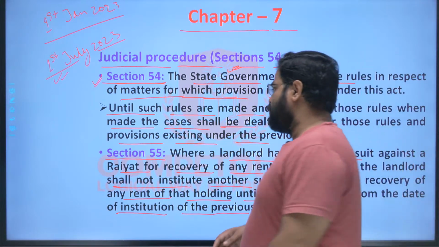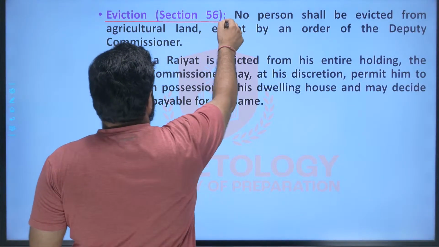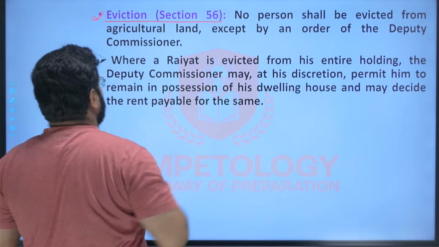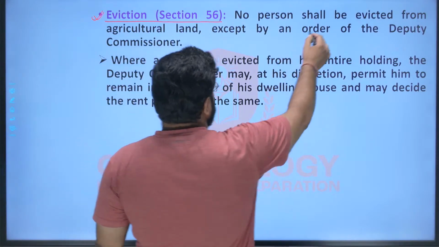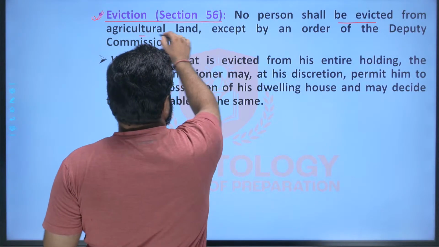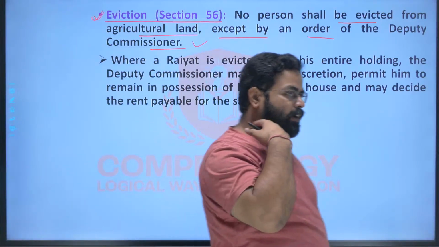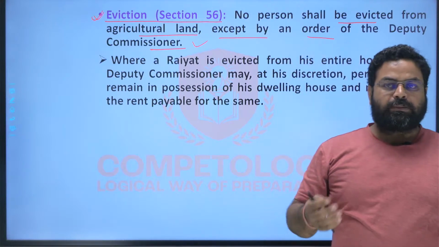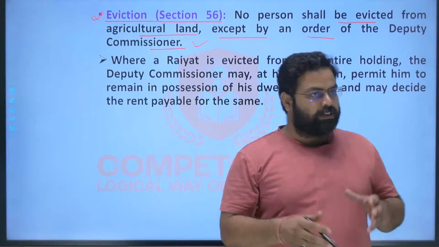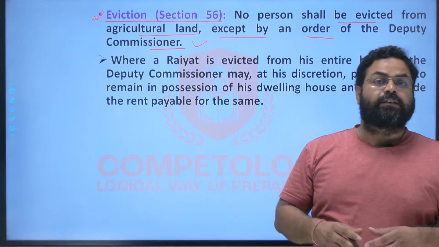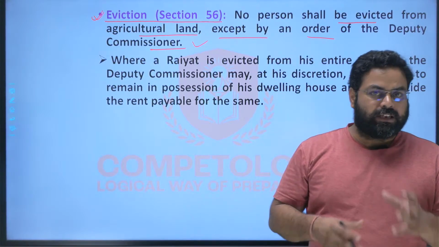So these are the provisions. Now the eviction. Suppose a Rayyat has to be evicted from his holding, under what circumstances can this be done? No person shall be evicted from agricultural land except by the order of the DC. So the landlord, or the Mool Rayyat, or the Jamindar, or the village headmen who have the right to collect the land rent, cannot evict any Rayyat from their holding on their own.